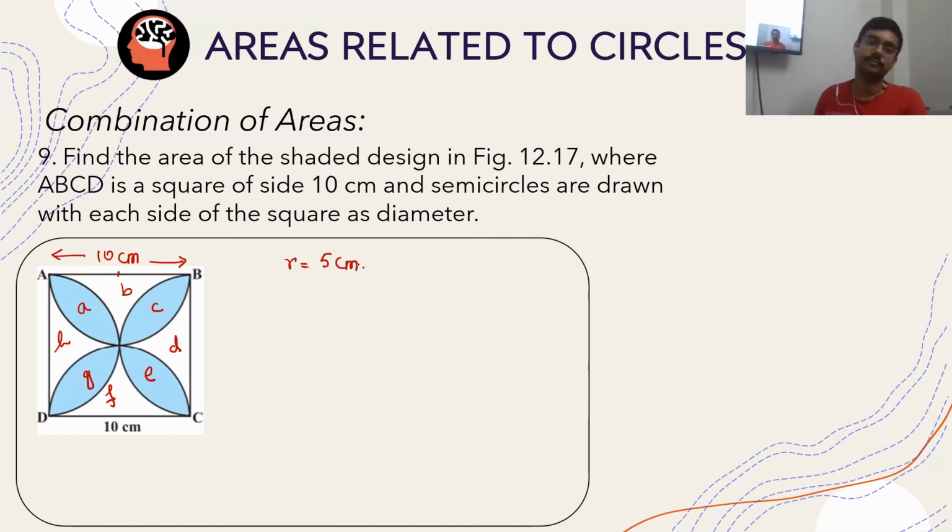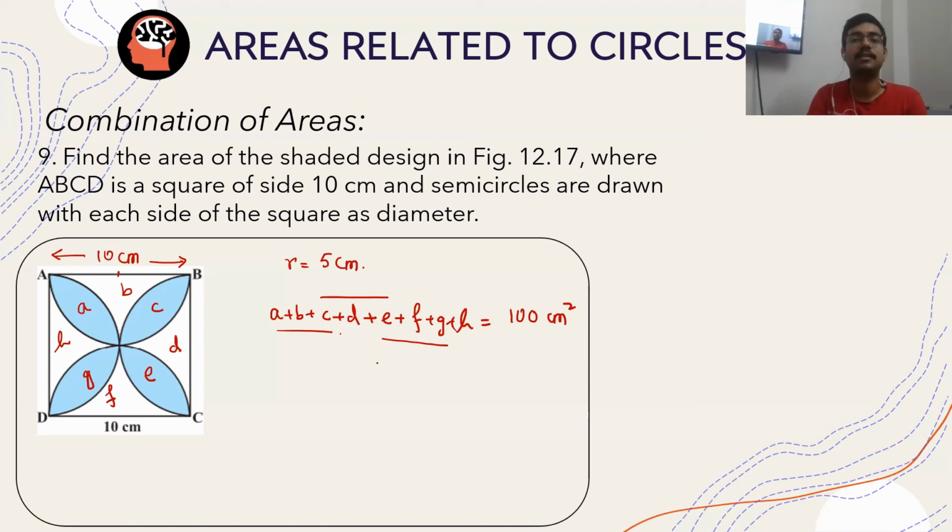Is this clear? Now, can I say that A plus B plus C plus D plus E plus F plus G plus H is equal to 100 centimeters square? Because all the areas sum up to be the area of the square. Now, can I say that A plus B plus C forms a semicircle? C plus D plus E forms another semicircle? E plus F plus G forms another semicircle? F plus G plus H forms another semicircle?